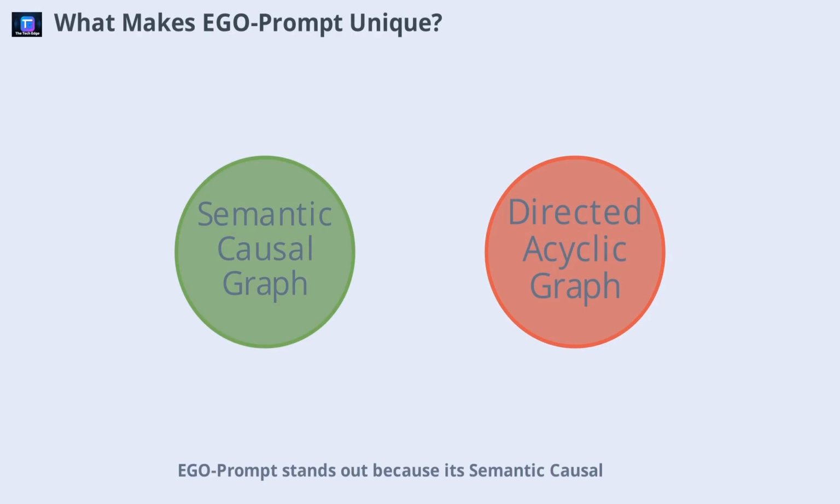Ego Prompt stands out because its Semantic Causal Graph, SCG, is a directed acyclic graph where each node represents a semantic block like diabetes or low blood sugar, and edges represent causal relationships. The initial graph doesn't need to be perfect or complete. The system is designed to evolve, correcting and expanding the graph as it learns from real-world data. This flexibility reduces the burden on human experts and allows the AI to reach high accuracy over time.